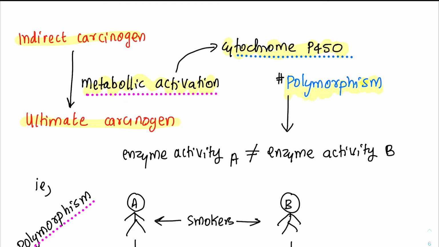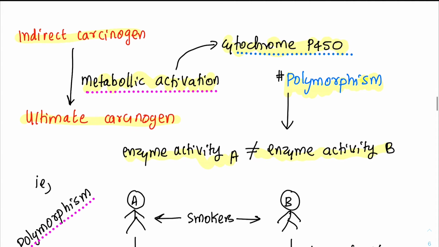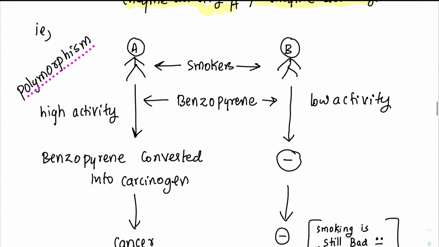genetic polymorphism. What do you mean by genetic polymorphism? Simply put, enzyme activity of person A is not equal to enzyme activity of person B. I can illustrate that with an example here. Consider there are 2 people, A and B. Both are smokers, right? And both have benzopyrene in their body. But person A has a higher activity polymorphic variant of cytochrome P450.